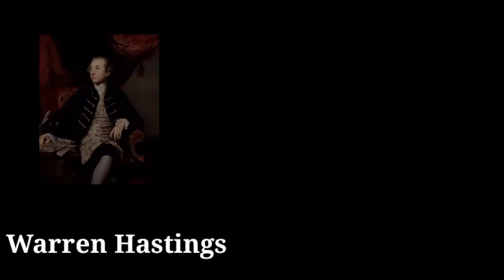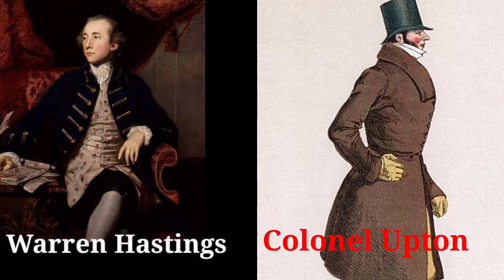At that time, the British governor was Warren Hastings. He accepted to help Raghunath Rao, and he sent Colonel Upton to Pune to negotiate a peace with the Pune Regency. Upton concluded a treaty with them at Purandar in 1776, but it did not take any effect due to the opposition from the English government in Bombay. So it led to the First Anglo-Maratha War.